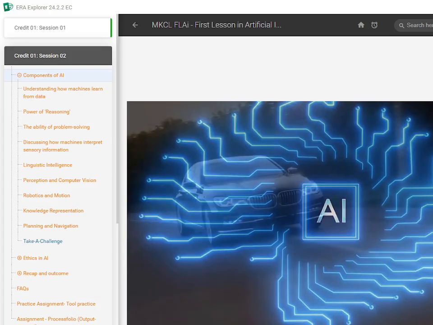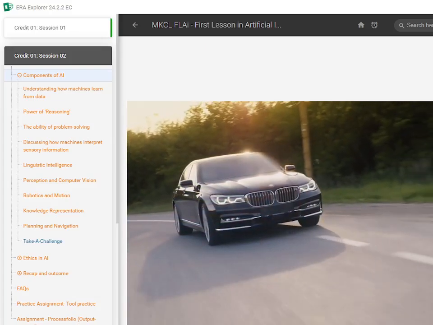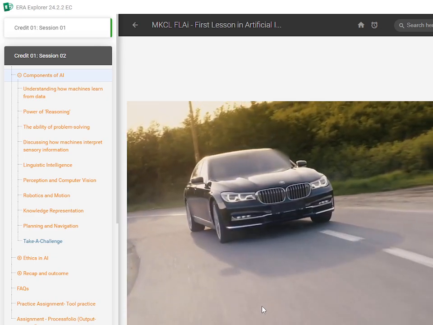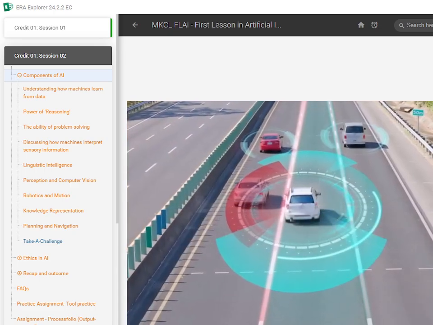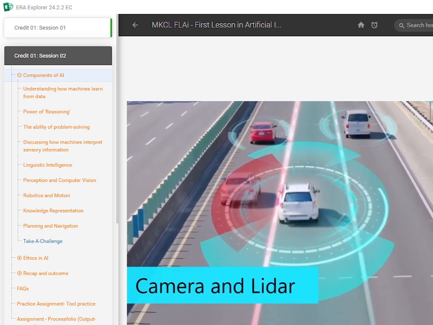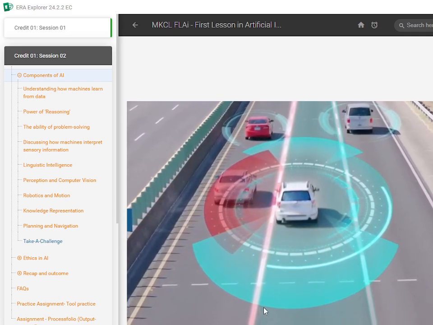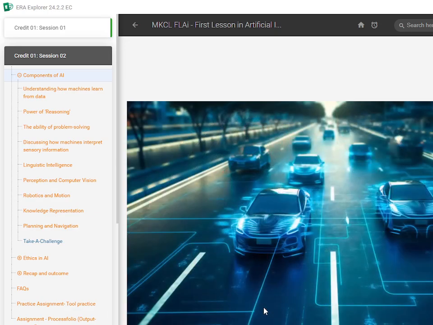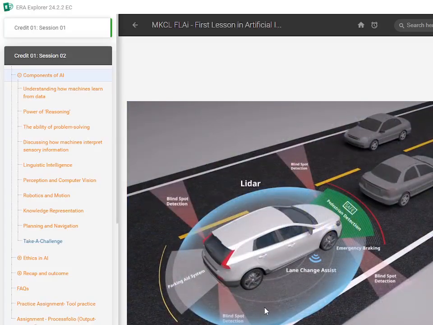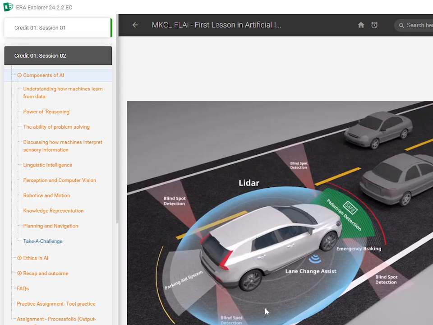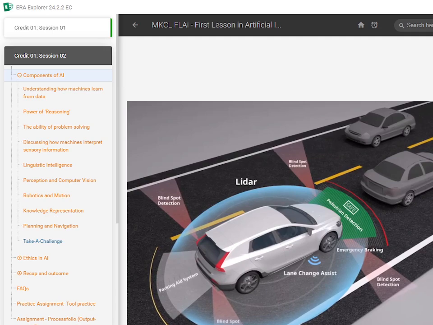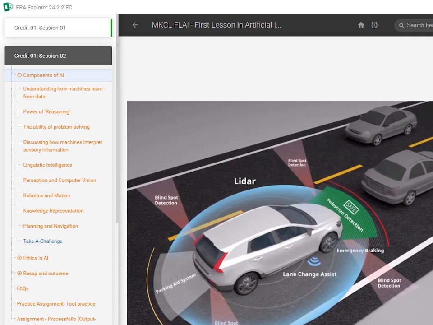Of AI. A self-driving car, a prominent example of AI, operates through a series of stages. It begins with perception, using sensors like camera and lidar to observe its surroundings. This sensory data is then interpreted through machine learning, allowing the car to distinguish different elements of its environment, like distinguishing a pedestrian from a lamppost.